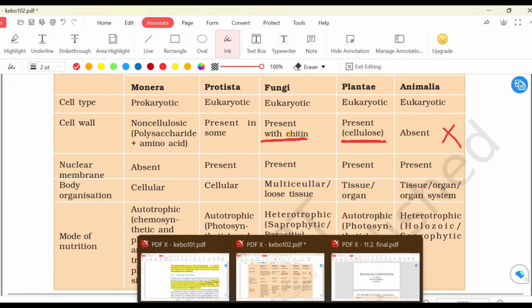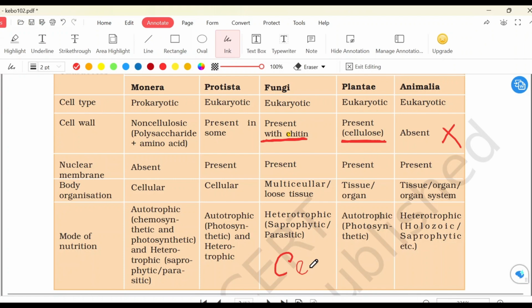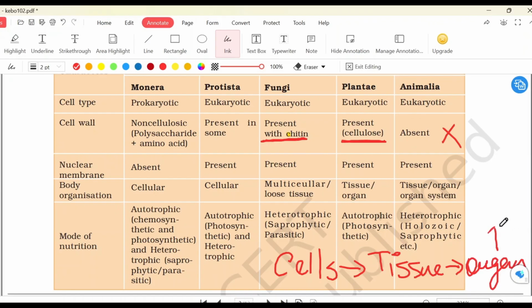So you know this, right? Cells are the basic unit. Now, a group of cells that work together to perform a single function, we call a tissue. A group of different tissues that join together and perform a single function, we call an organ. And finally, multiple organs that work together to carry out a single process or function, we call an organ system. For example, we have the excretory system, reproductive system, respiratory system, right? They are all made up of organs, and together they are called organ systems.